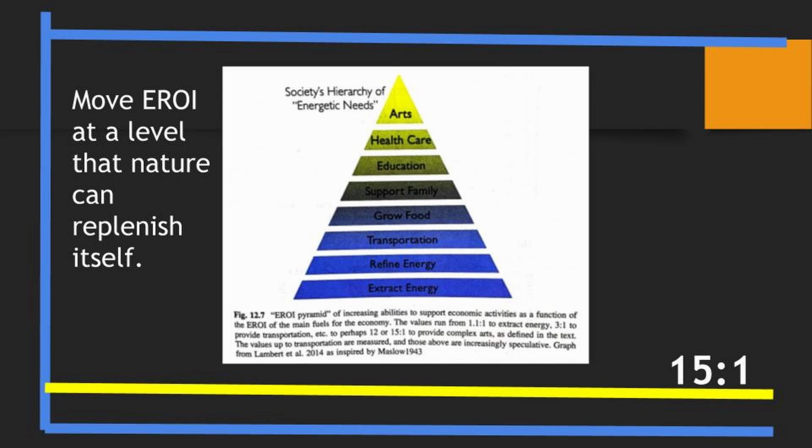This is the EROI, or the minimum EROI. It says you need a 50-to-1 ratio in order to have some form of art. For the blue line on the top, that means that's where we are right now. We are consuming at a high rate. We need to be able to move down in order for energy to be able to replenish itself.